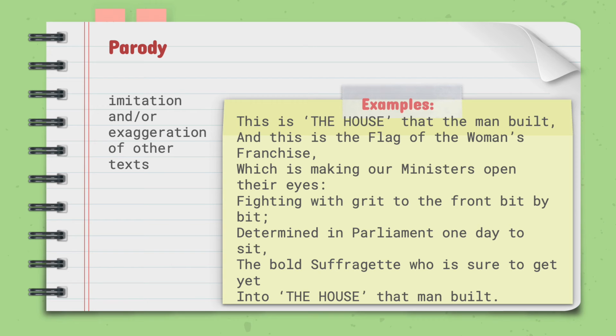This is the house that the man built, and this is the flag of the women's franchise, which is making our ministers open their eyes, fighting with grit to the front bit by bit, determined in Parliament one day to sit, the bold suffragette who is sure to get yet into the house that the man built.